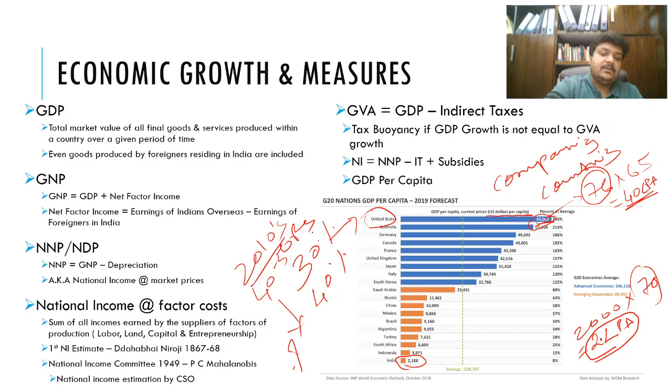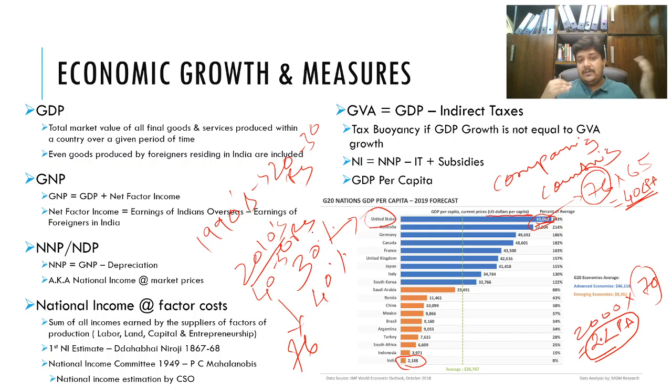Now it is at around 76, and in the early 1990s it used to be around 20 to 30 rupees per dollar. As India gradually opened up, we did a lot of trade with the US, and we are importing a lot more than we are exporting to the US, hence you have the higher exchange rate.